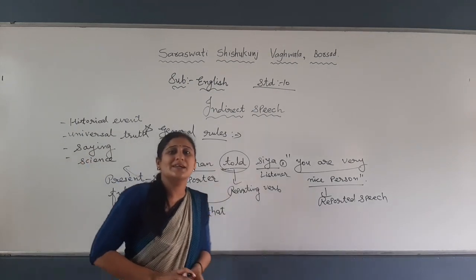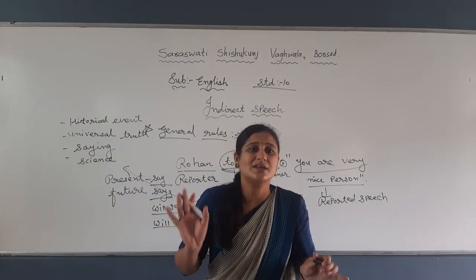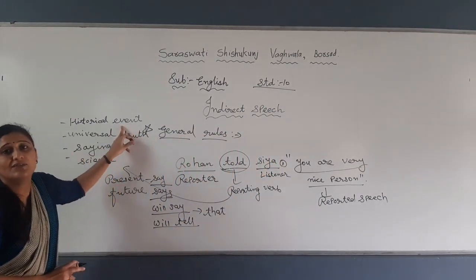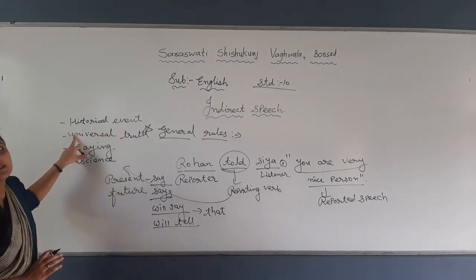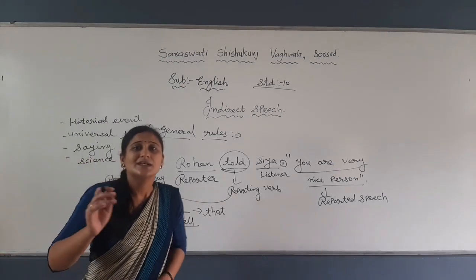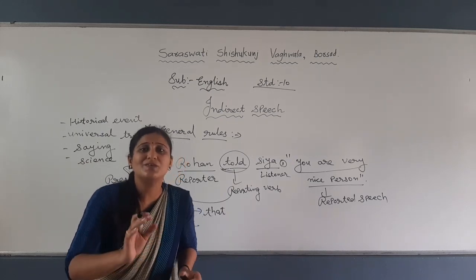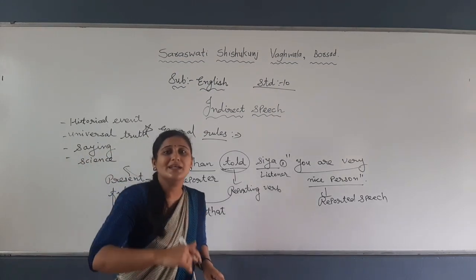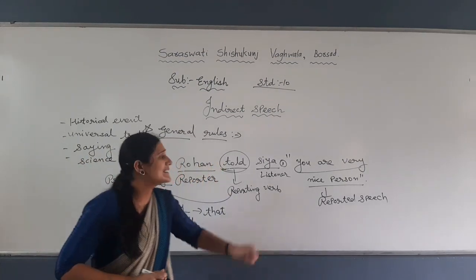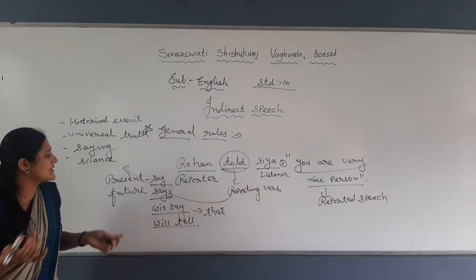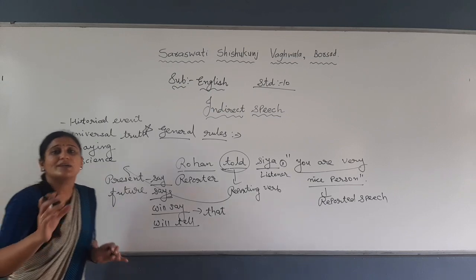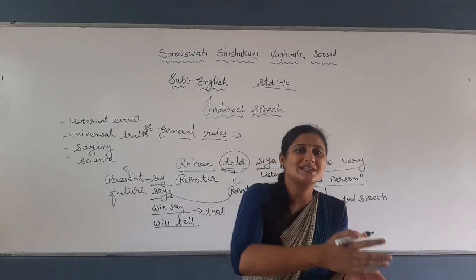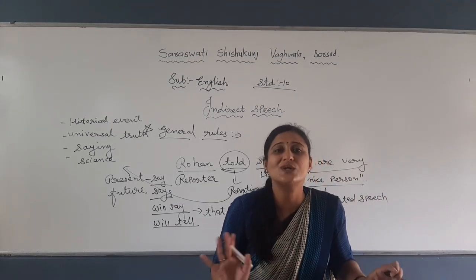We got independence in 1947, right? So we cannot change it, otherwise the meaning will be changed, otherwise the year will be changed. So you will not change it if given in the reported speech. Second, universal truth. The earth moves around the sun, right? That is sure, a universal truth, we cannot change it. Third, saying, proverb. Practice makes a man perfect. An apple a day keeps the doctor away, right? If such sayings are given, we cannot change them, otherwise the meaning will be changed. Next, based on science, water boils at 100 degrees, right? If you write was, then not possible, right? In the past the water was boiling and right now not boiling, that is not suitable.